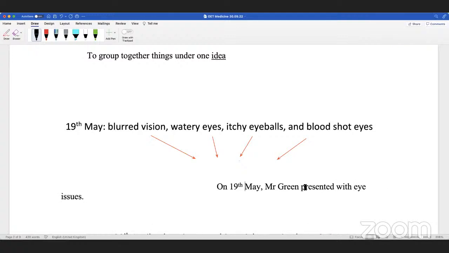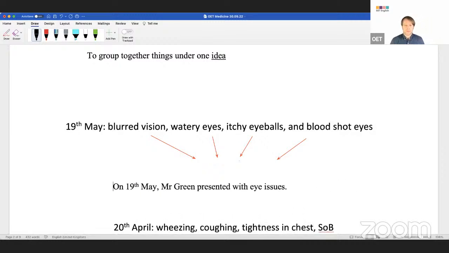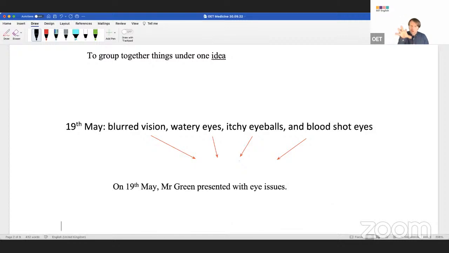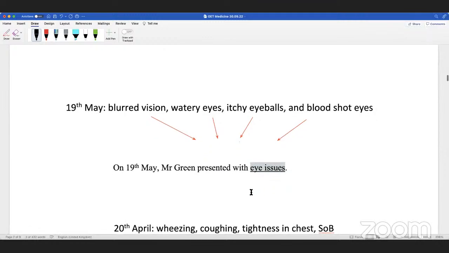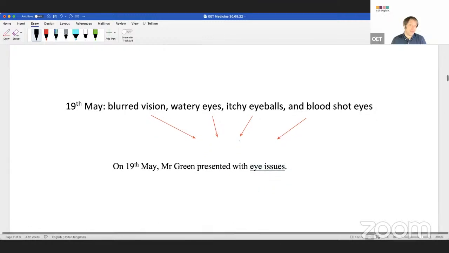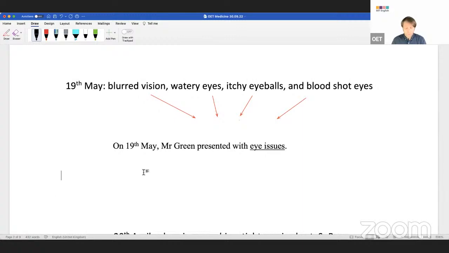Now let's stop here. This is main idea summarizing, right? Is this always good? Should we always do this kind of thing, eye issues? It's not. Sometimes it could be very bad, sometimes it can be very, very good. When do we know that this is good?